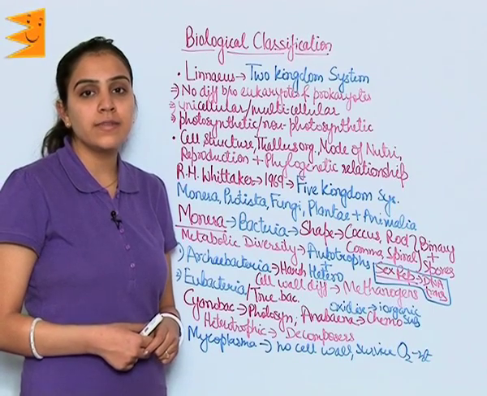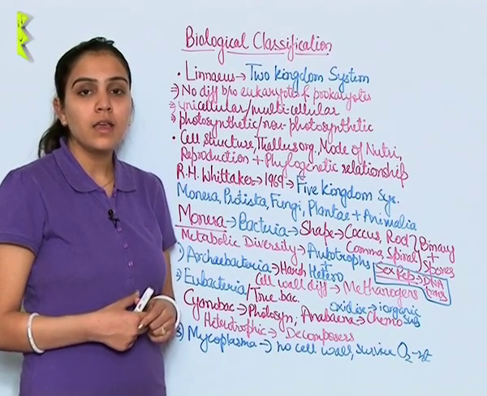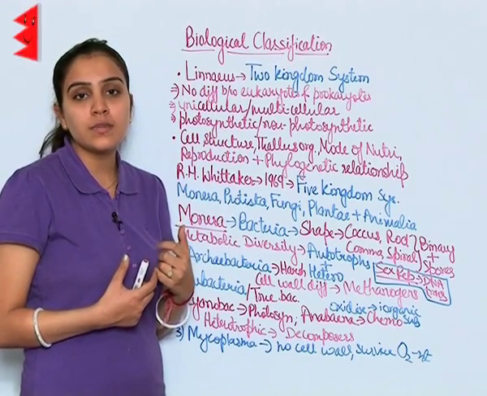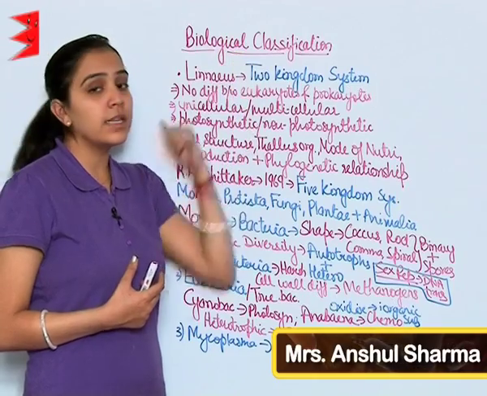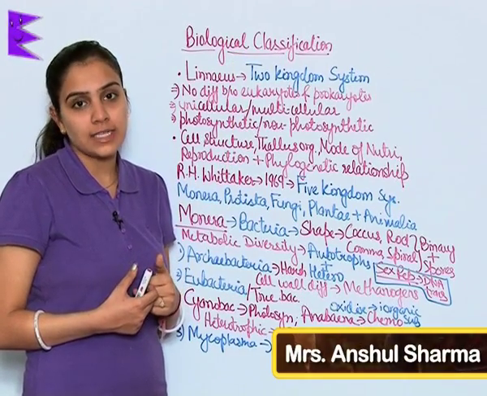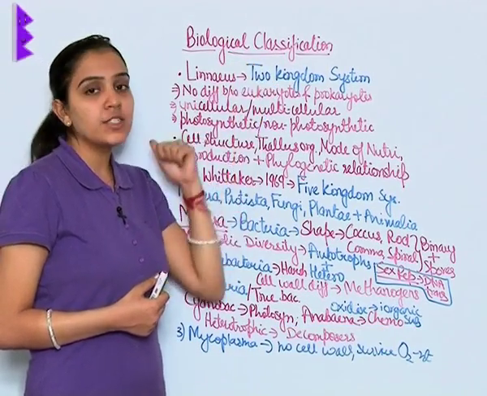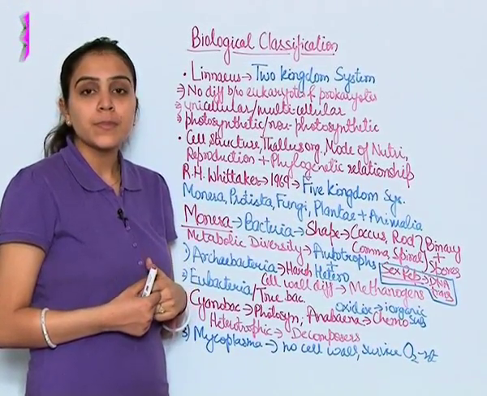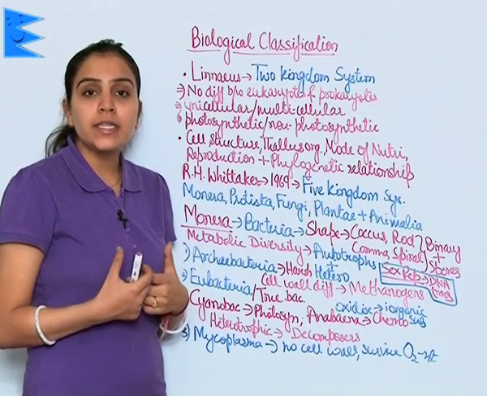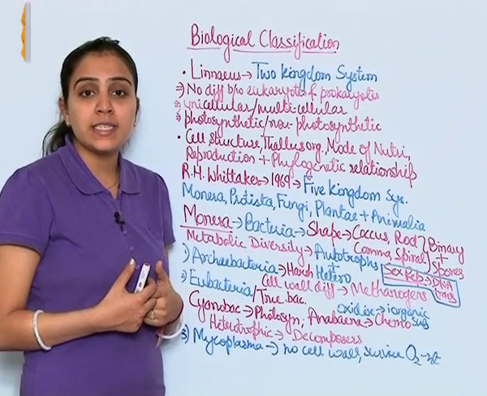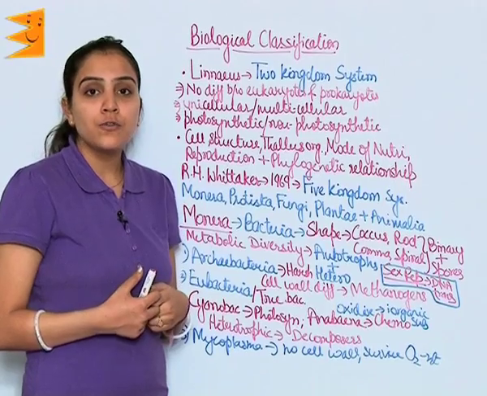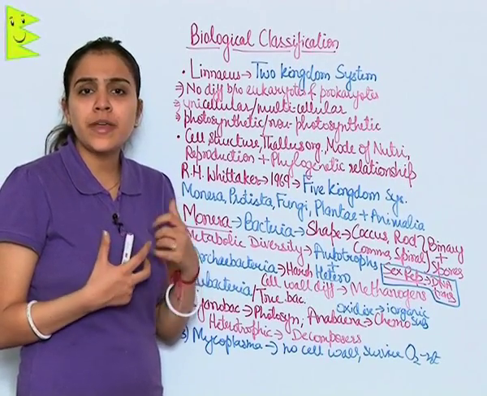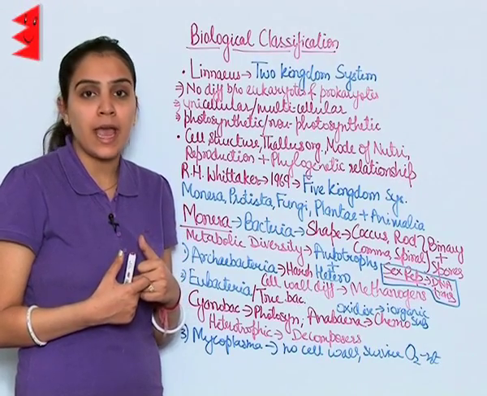Since the time civilization began, we have tried to classify the organisms around us. This leads to biological classification. Aristotle was the first one to do this classification, but in earlier days we tended to classify on the basis of needs, that is food, shelter and clothes, whereas the scientific basis of classification was absent.